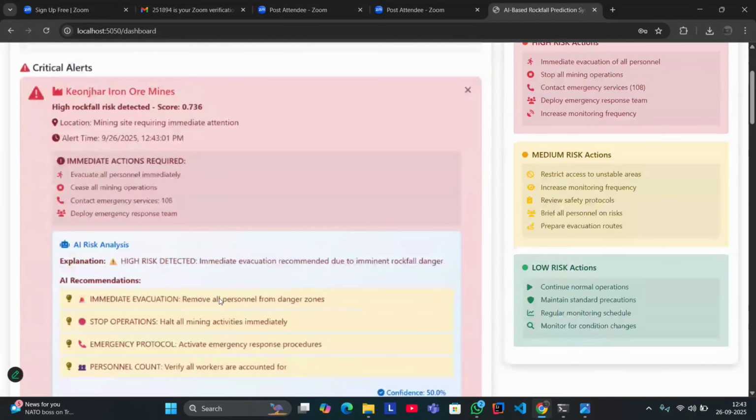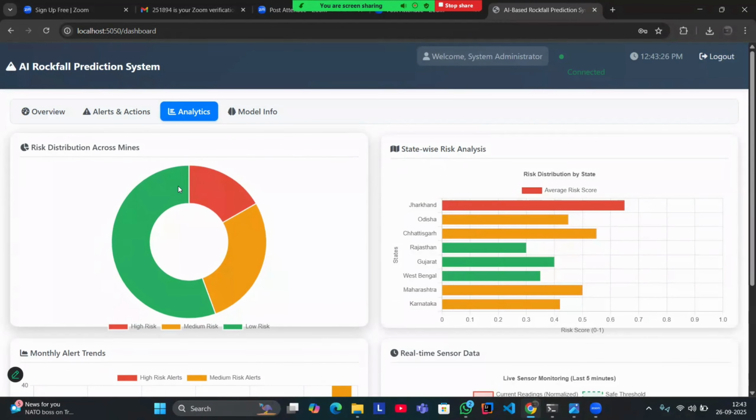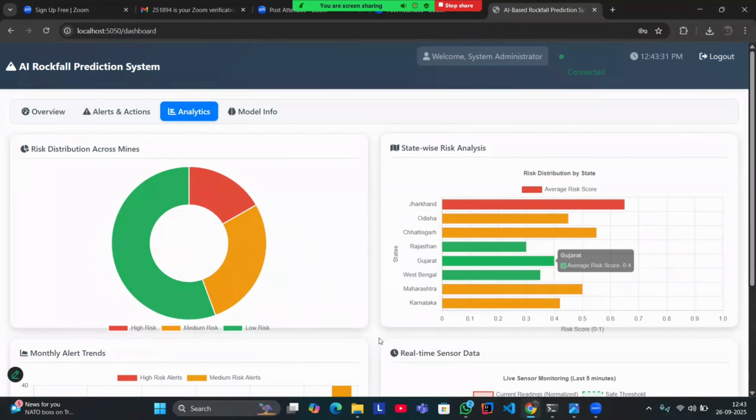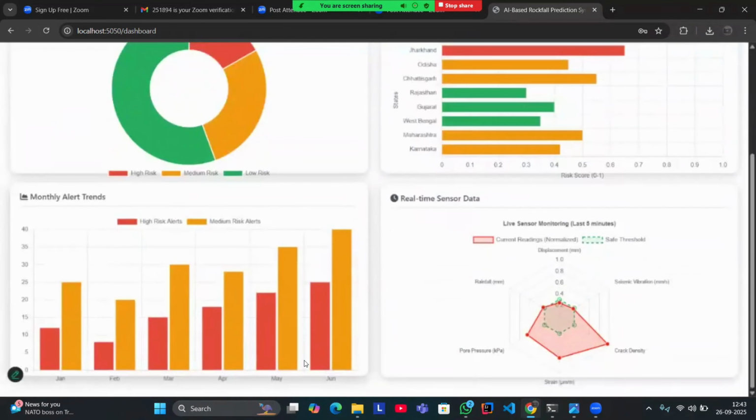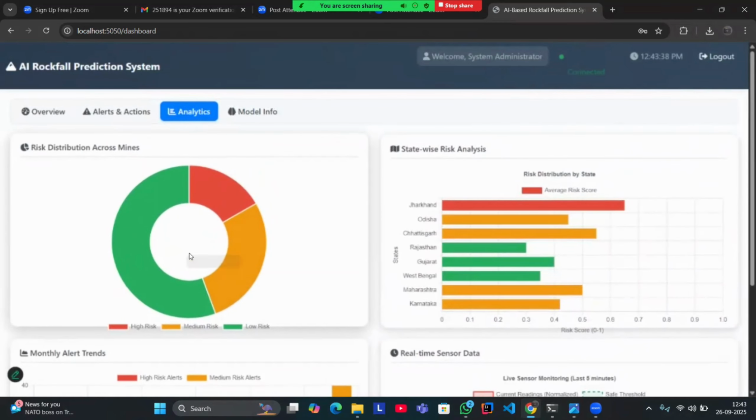Coming up to the next nav bar, next tab, that is analytics. The analytics tab shows different charts such as contour charts, pie charts, and bar charts that represent every detail about the mines and their risk analysis. As I already said, the color representation for every mine is the same.